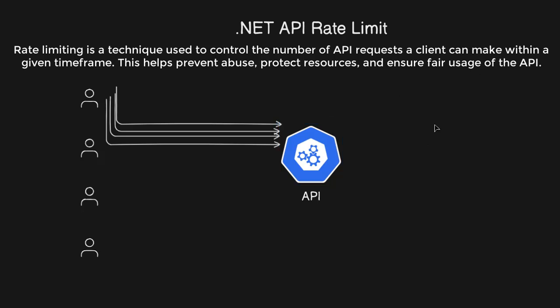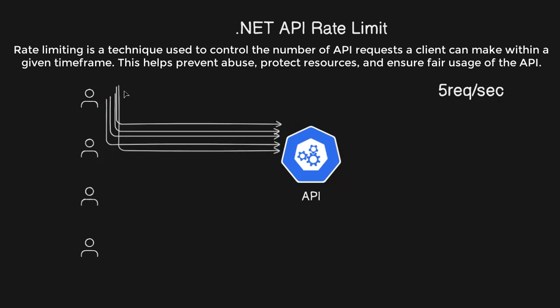Suppose we set 5 requests per minute, or we can say per second, 5 requests. Suppose I set the rate limit to 5 requests per second, and only that many are accepted by the API. So suppose the user sends 4, and let me send one more request. This is the 5th request to the API.